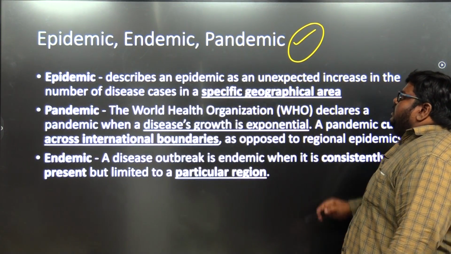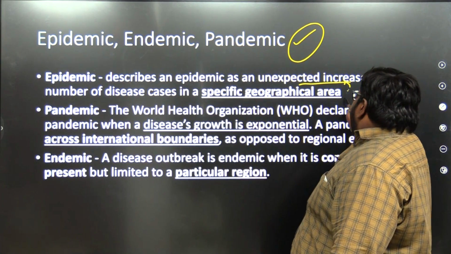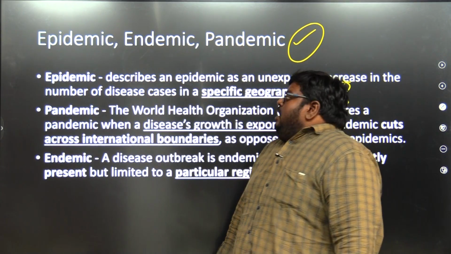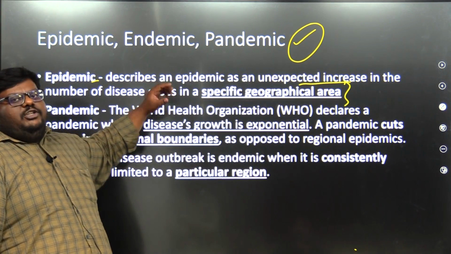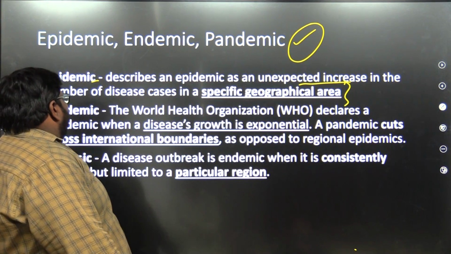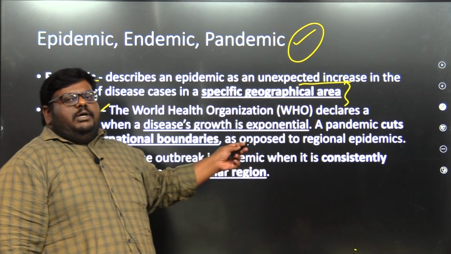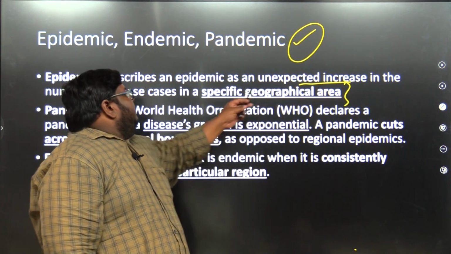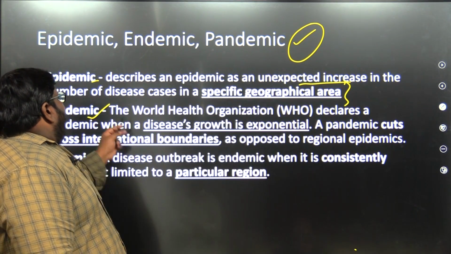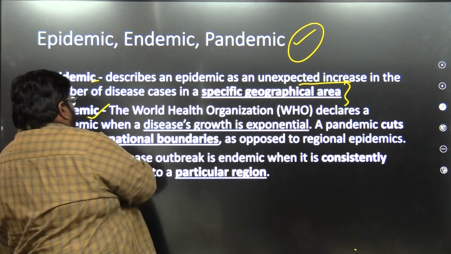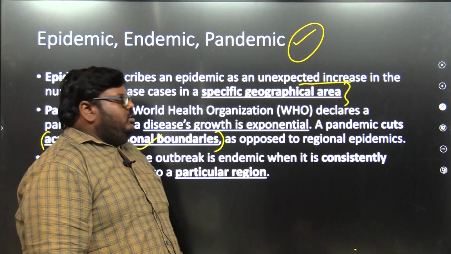Epidemic describes an unexpected increase in the number of disease cases in a specific geographic area. So what does epidemic stand for? It stands for only a specific geographical area. But when we go into the pandemic, it starts as an epidemic and goes on to become a pandemic. We have seen that COVID-19 started as an epidemic in China, but it increased to the level of pandemic when it was transferred across international borders. That's what we call a pandemic according to WHO.